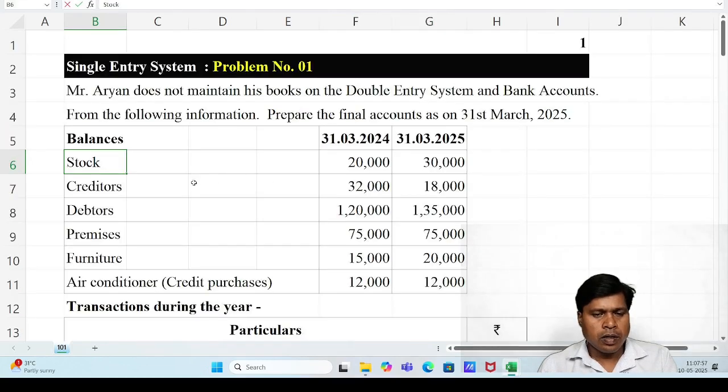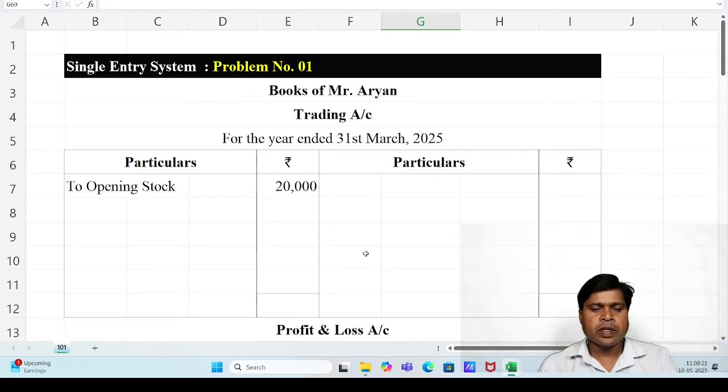Closing stock, second column, 30,000. As per our final accounts format, closing stock should be recorded on the trading account credit side.